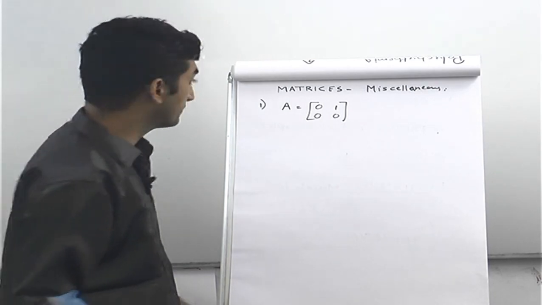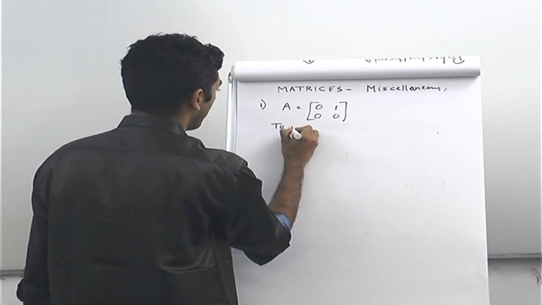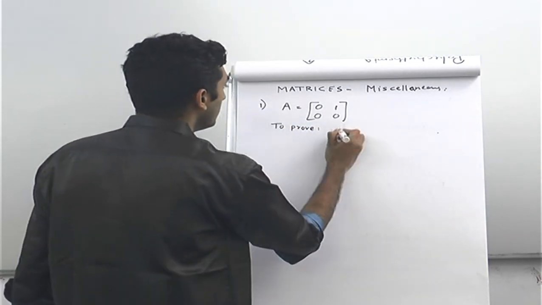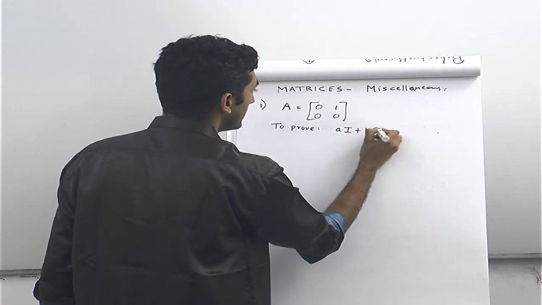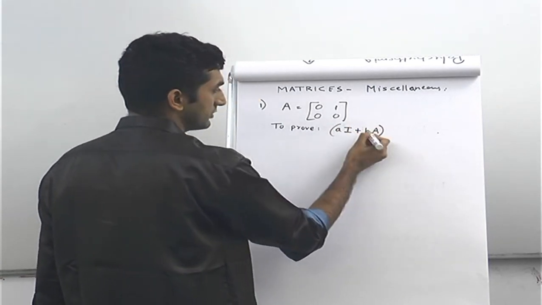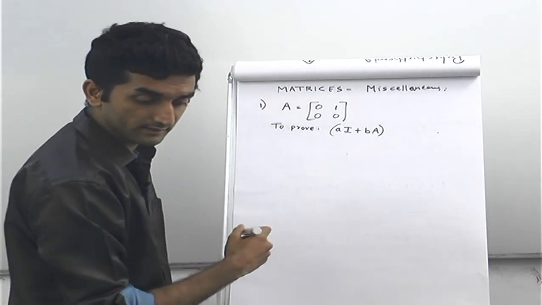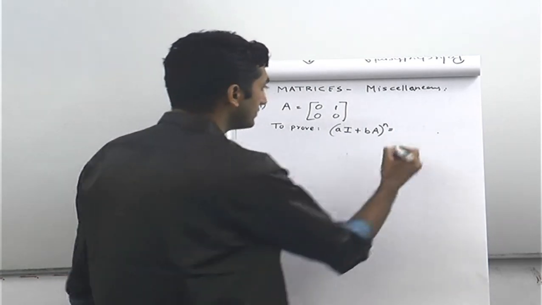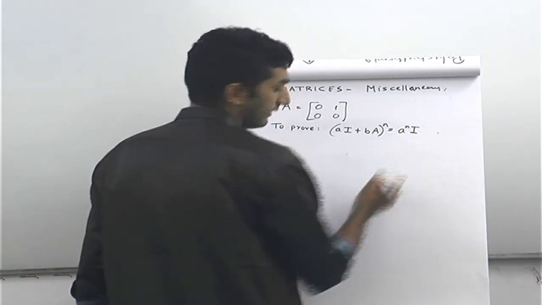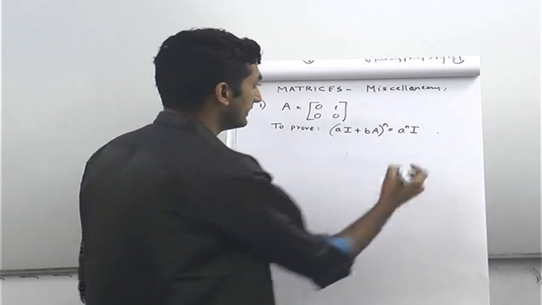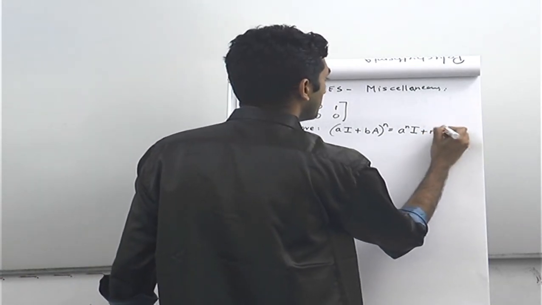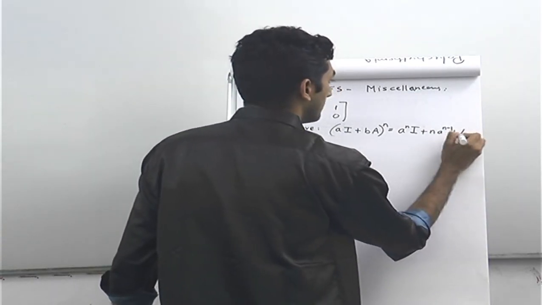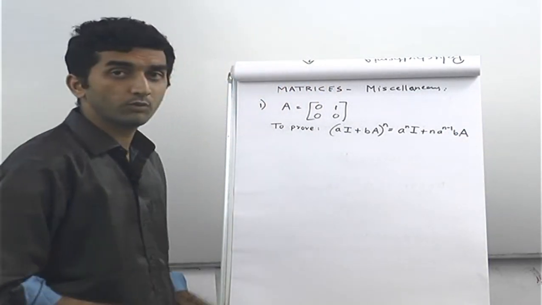We are supposed to prove that (aI + bA)^n, where a is a constant, b is a constant, but the capital A is the matrix A, the whole raised to n, is equal to a^n I + n a^(n-1) bA. So this is what we have to prove.